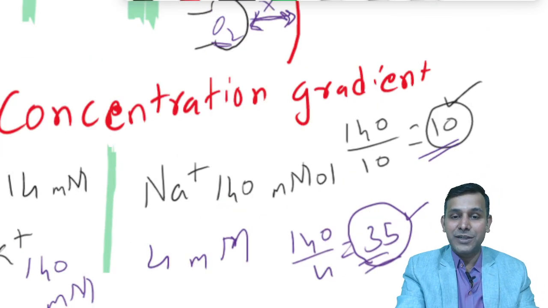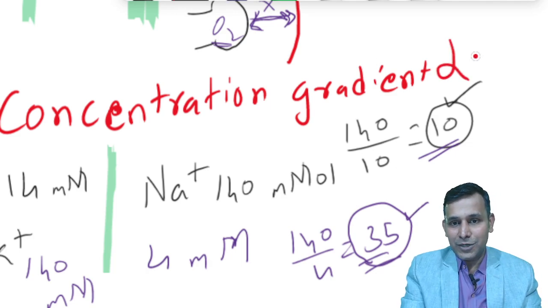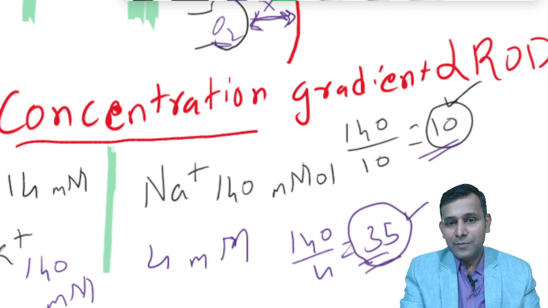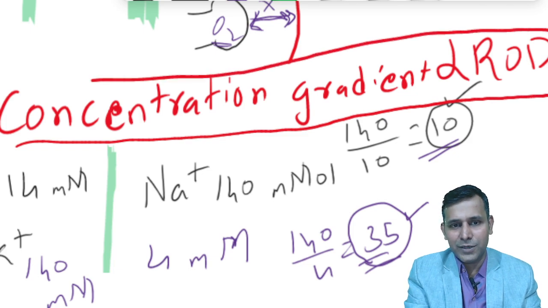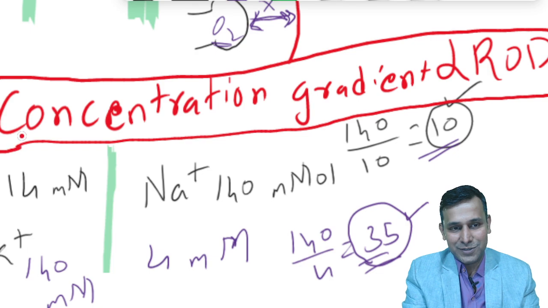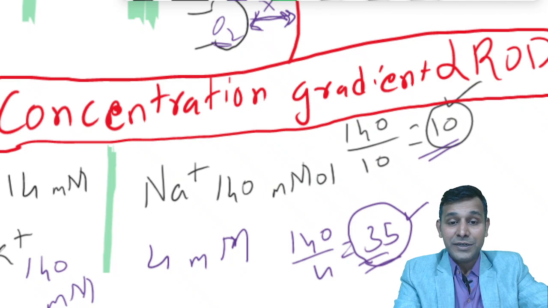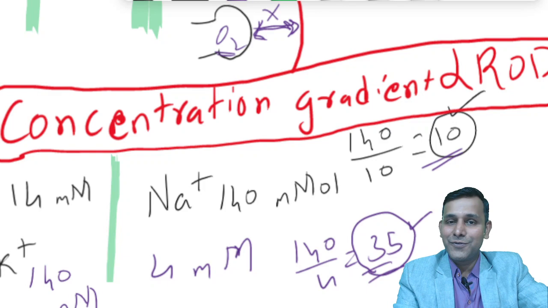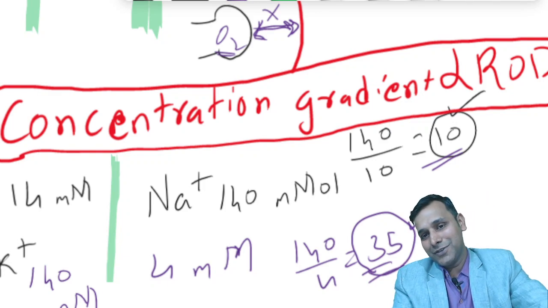So concentration gradient, I can say, is again directly proportional to the rate of diffusion. More the concentration gradient, more is the rate of diffusion. This is the point which is very, very important for our further studies. So you have to remember this without fail. Concentration gradient is directly proportional to the rate of diffusion. More the gradient, more is the rate of diffusion.